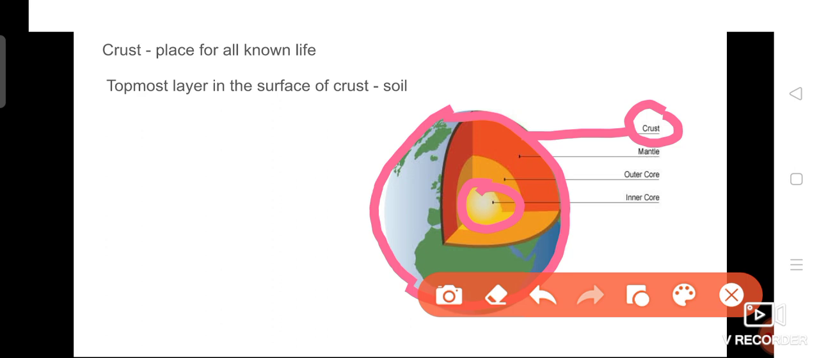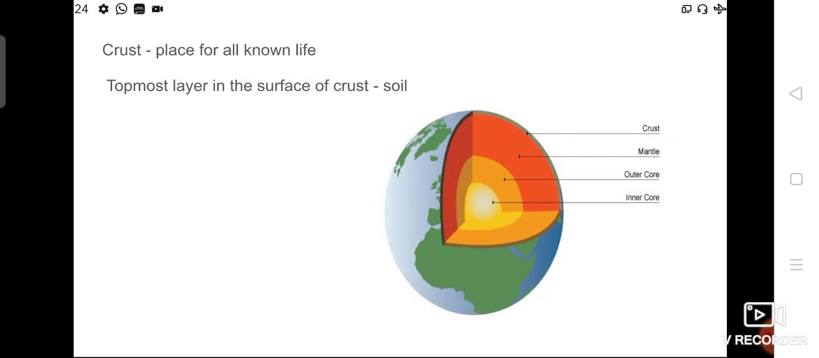So it is a place for all known life, because all the life, plant life, animal life, human beings, even microorganisms, all the lives are taking place in the crust region. So the topmost layer on the surface of the crust is called soil. Okay, now we are clear about the crust. Earth surface is called crust, and we people are living on the earth crust surface.